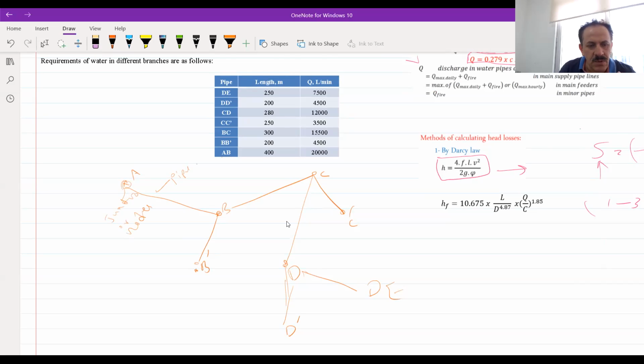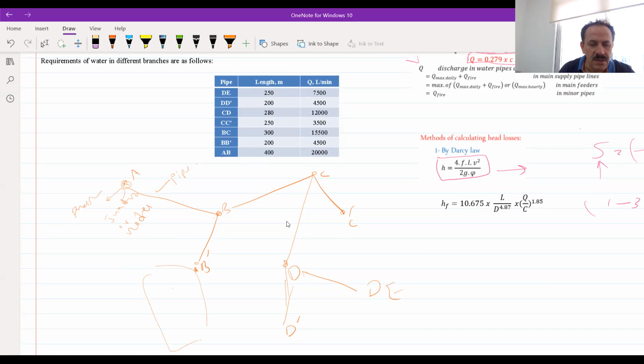Now, what is required? We are required to have pressure at the nodes. It should be within a limit, shouldn't be less than a specific number, and this specific number differs from one city to another. But here in Sulaimaniyah, we use the pressure at each point shouldn't be less than 2 bars, or 20 meters, and so on.